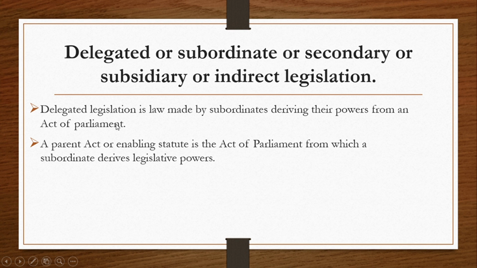That's what we call delegated legislation. So these are laws that are made by an individual or a body other than the parliament. So they are not made by the parliament, but they are made by either another individual or any other body that has the powers from the Act of Parliament.